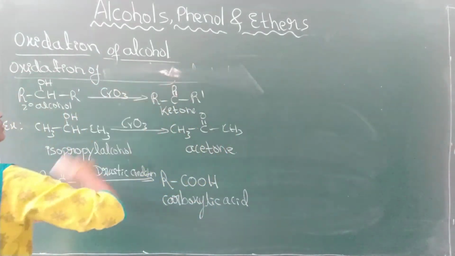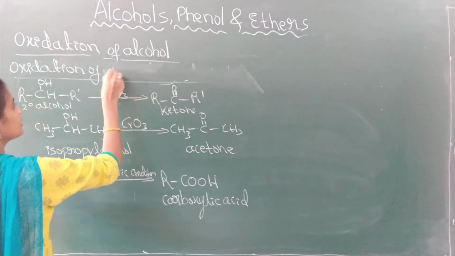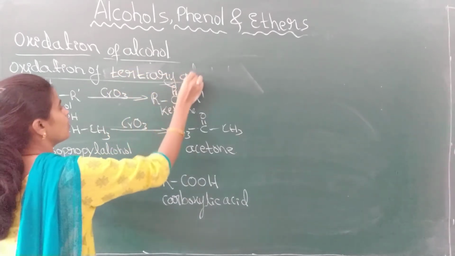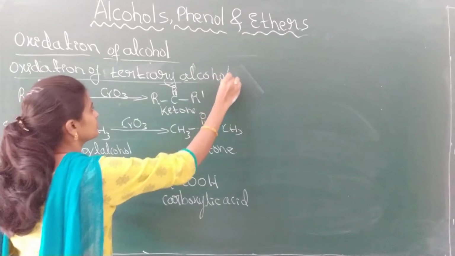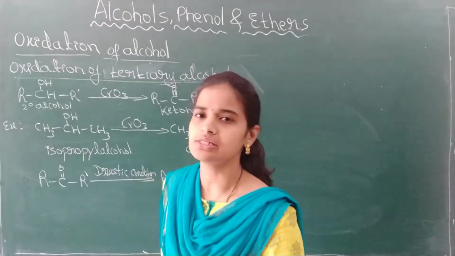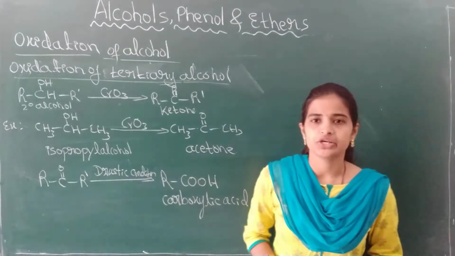Then what about the oxidation of tertiary alcohols? Tertiary alcohols do not undergo oxidation.